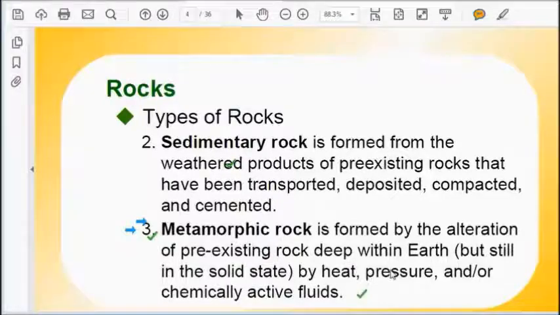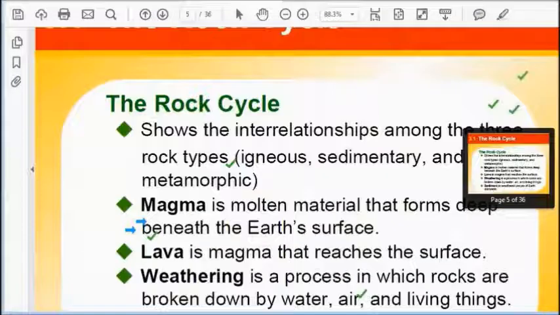Now this metamorphic rock is very brittle, and from this metamorphic rock soil is made. Actually soil is made from all the three kinds of rocks, but it is not possible that the hardened rock like igneous rock gives birth to soil.